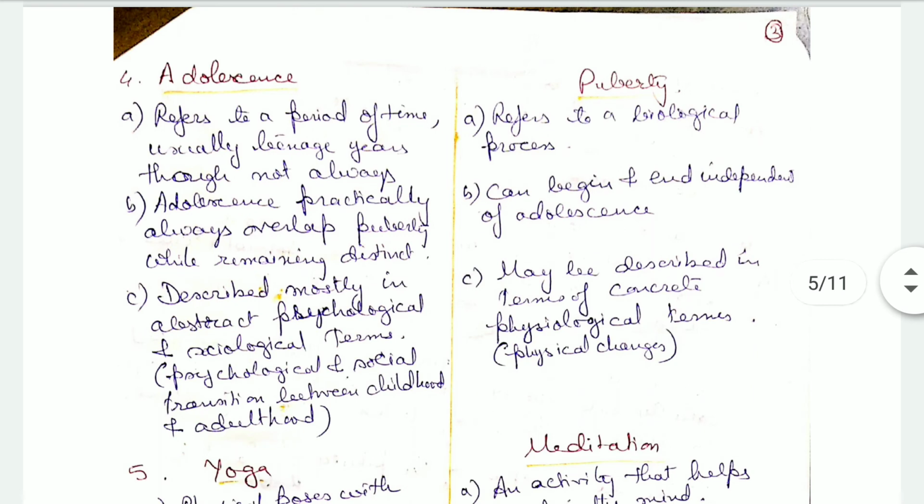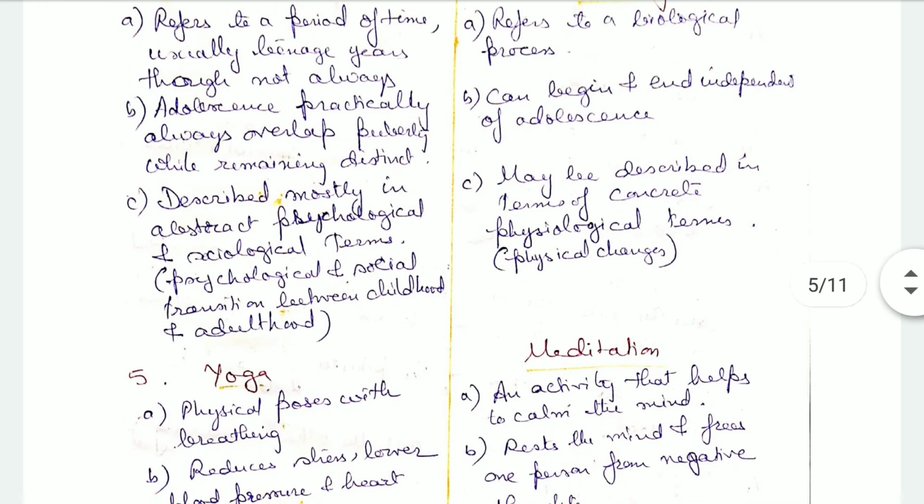Then we come to the differentiation between adolescence and puberty. Adolescence refers to a period of time, usually the teenage years, though not always. Generally the teenage years are considered to be the adolescent age. Puberty refers to a biological process. Adolescence practically always overlaps puberty while remaining distinct, whereas puberty can begin and end independent of adolescence.